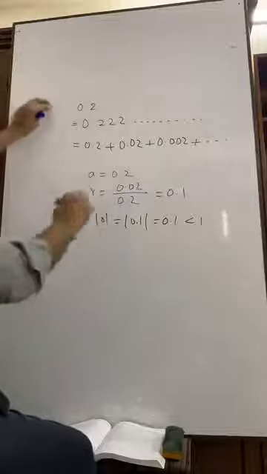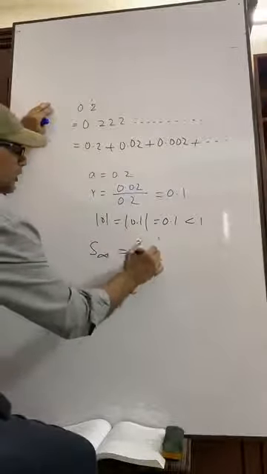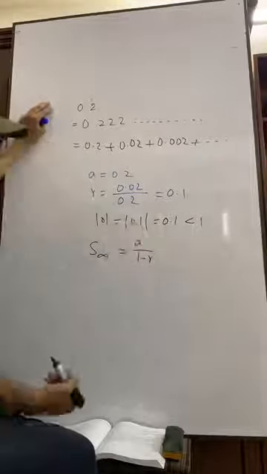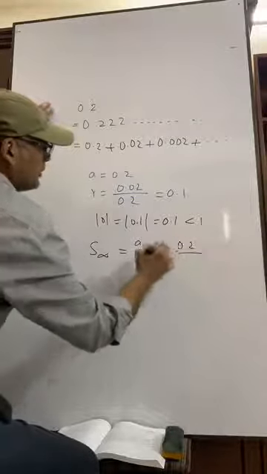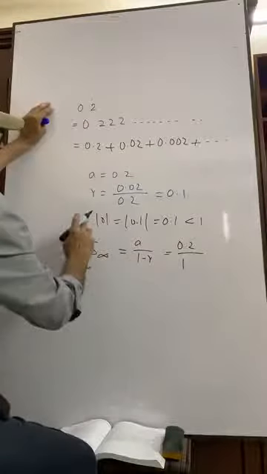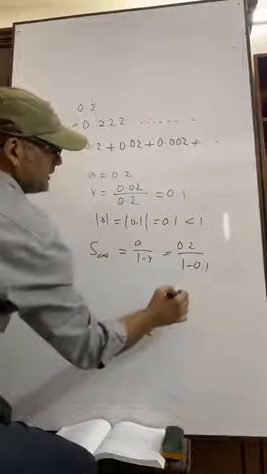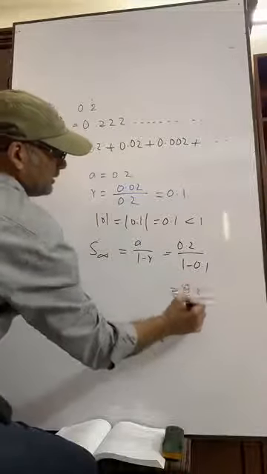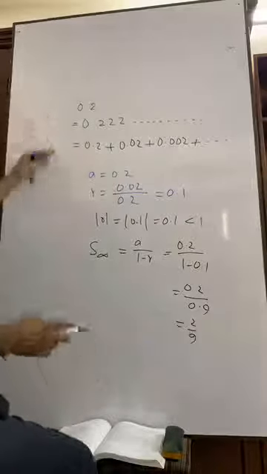Now, what is the formula? A by 1 minus R. A is 0.2. This is 1 minus R, where R is 0.1. So it equals 0.2 by 0.9, that is 2 by 9. It is the answer. Have you seen?